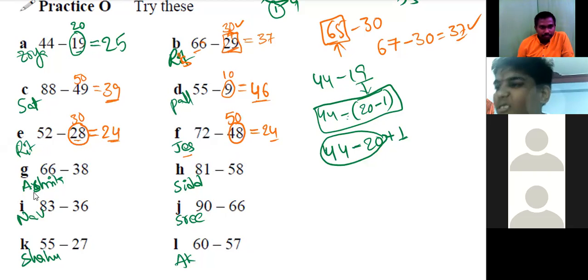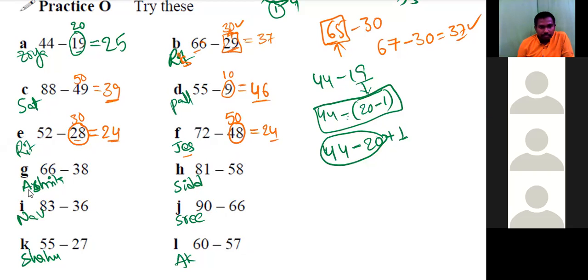Ashrita. Sir, we make 38 as 40. And we subtract it from 66. That becomes 26. Okay. Plus 2, because we have added 38 with 2. So the answer is 28.